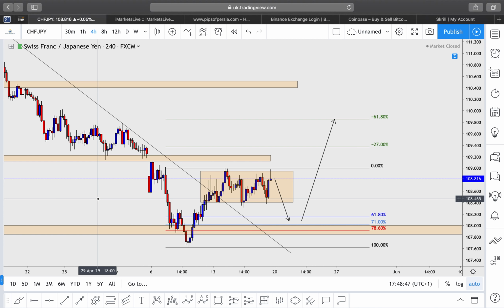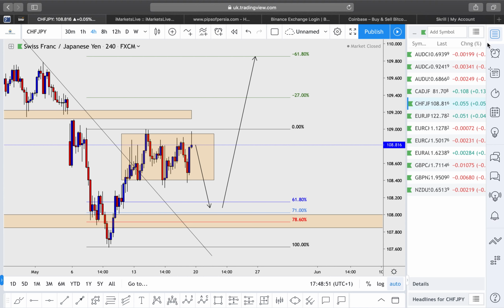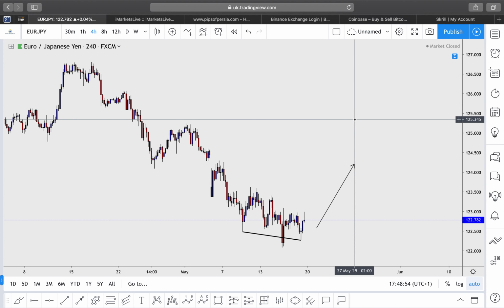I'm not going to be chasing this setup. I'm not going to be entering for no reason. I'm just going to be waiting for it to let me know when it's ready to give us the bullish move. Euro versus Japanese yen.